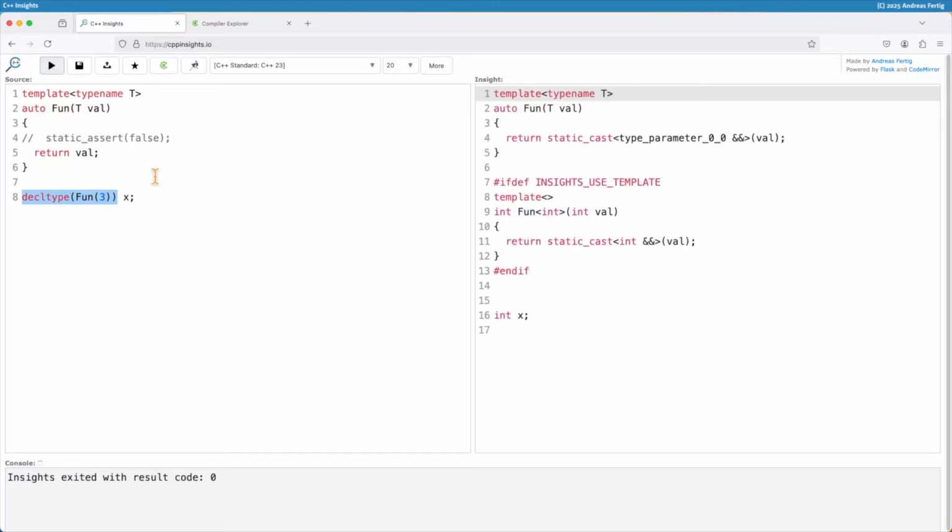If I use C++ Insights to transform this, we can see a couple of things. So we have the primary template here, and we have a template instantiation. The template instantiation, no surprise, is for the data type int. It returns an integer, and we have a function body here that is a static cast to an rvalue reference of int. So we are looking at some kind of optimization here for C++23, more implicit moves. That thing here might be move eligible. But this is not the focus of today's episode. Here now we have what we wanted, declaring a single global integer x.